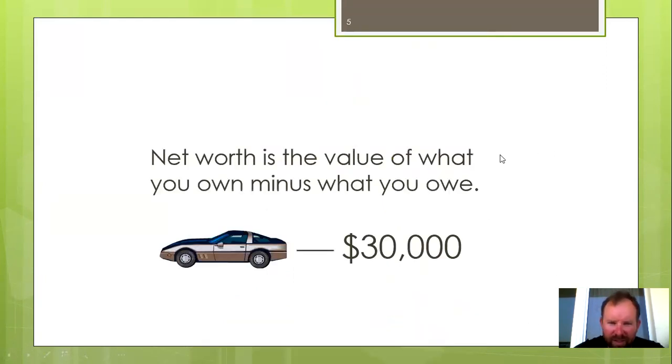All right, so let's talk about this. Net worth is the value of what you own minus what you owe. If you have a car that's worth $30,000 and you own it and do not owe any money on it, it would be considered an asset. If you have a $30,000 car and you still owe $20,000 on it, it is not an asset. It is a liability. You owe $20,000 on that car. That means that if you sold that car, you'd have to give the bank $20,000. Then in that instance, 10,000 of it would be considered an asset and 20,000 of it is a liability. So in this case, more of it is a liability than an asset.